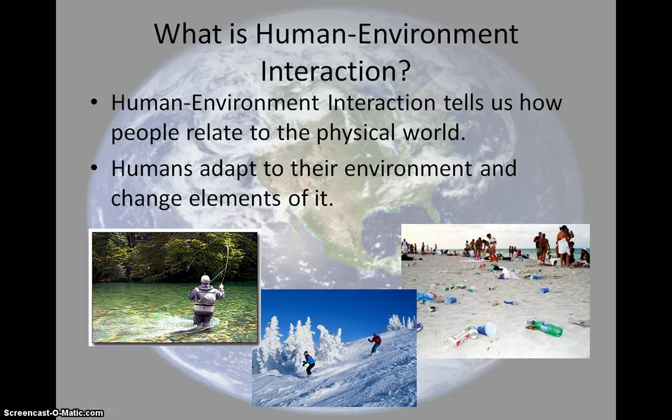All right. Look at these pictures I have here. Sometimes human environment interaction is good and sometimes it's not so good. This man is fishing. He's fishing in a river. That's human environment interaction. He had to interact with something that was already part of the environment. This river is part of the environment. And he's fishing. Maybe he's fishing for fun. Maybe he's fishing for survival to get food to eat. But either way he's doing it, he's interacting with the environment as a human being.